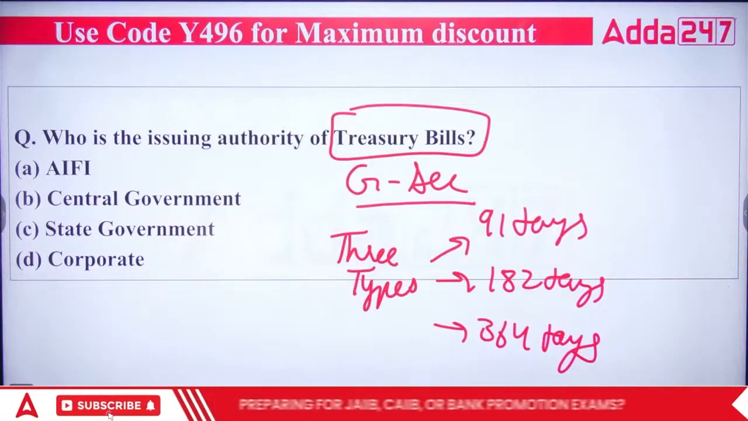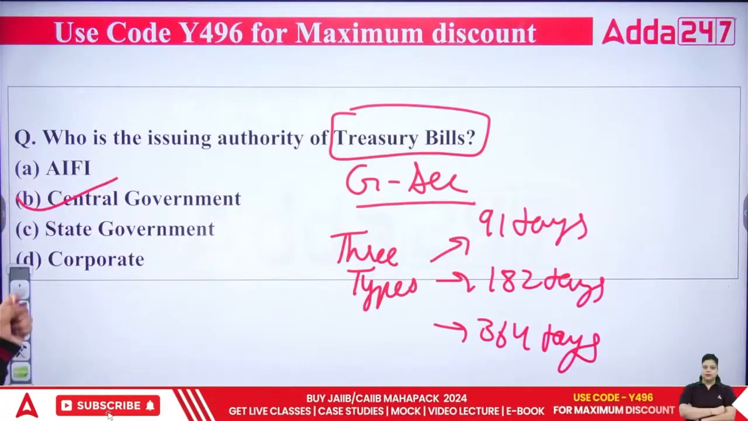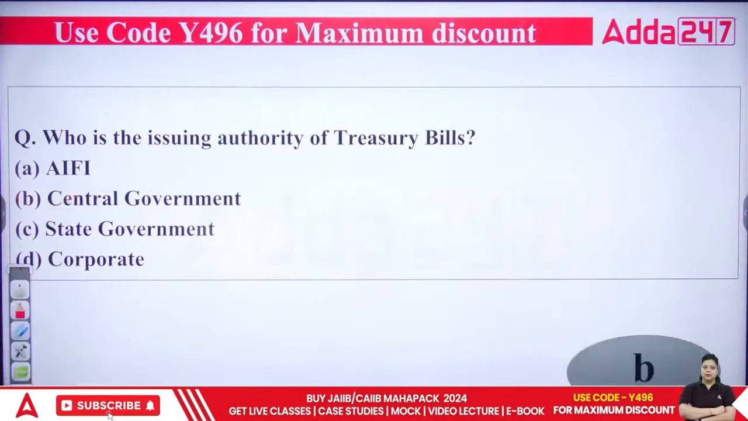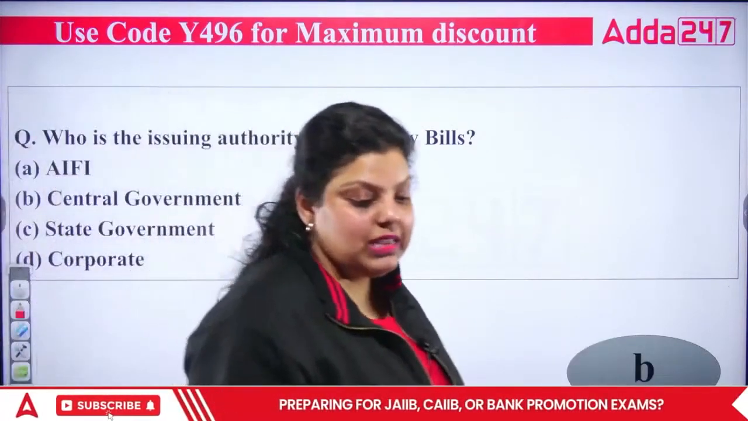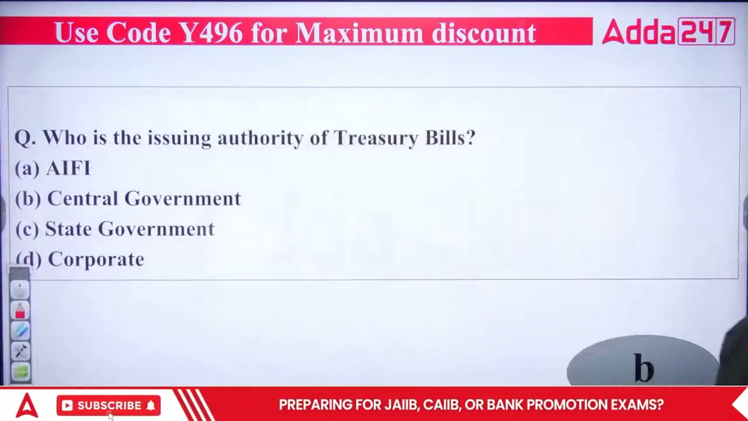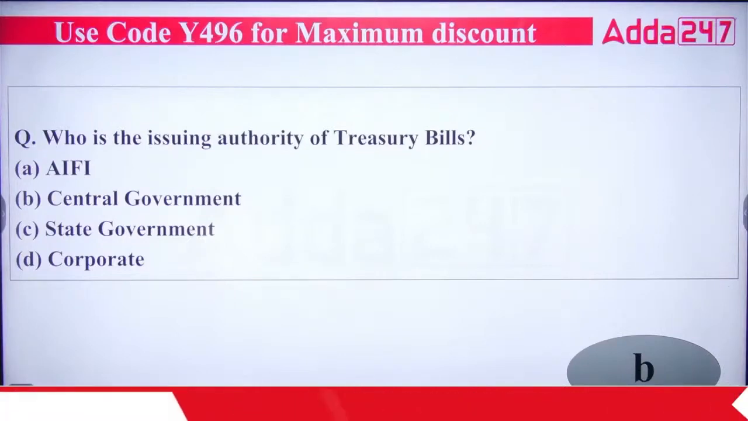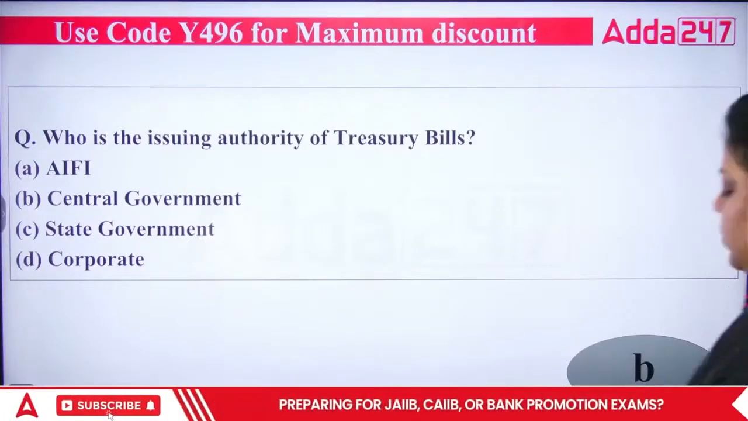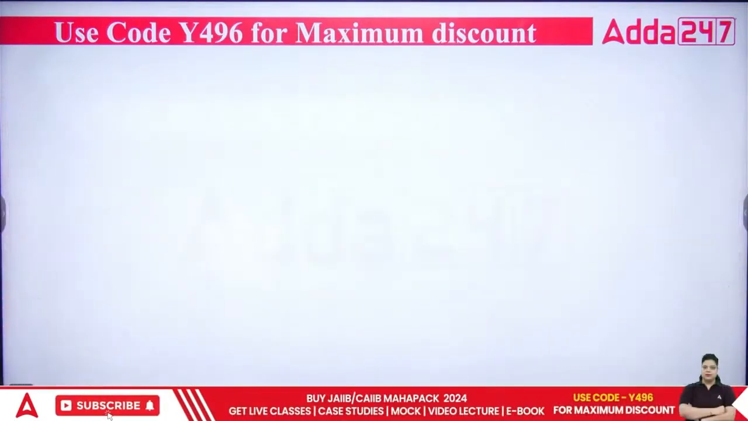And it is issued by whom? It is issued by the central government. So the right answer will be B, central government. Do remember, treasury bills are used by RBI in monetary policy transactions, or in the money market as well, to maintain the liquidity of the market. So the right answer will be B. Next question.